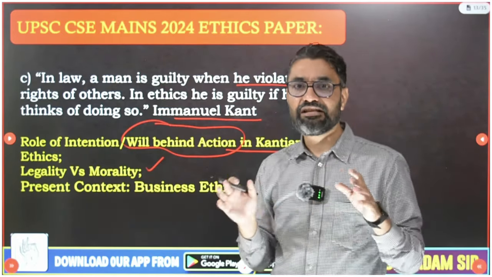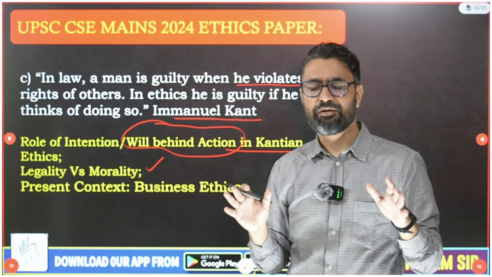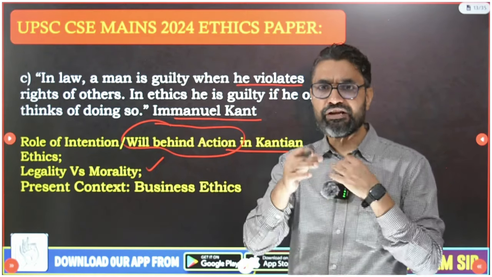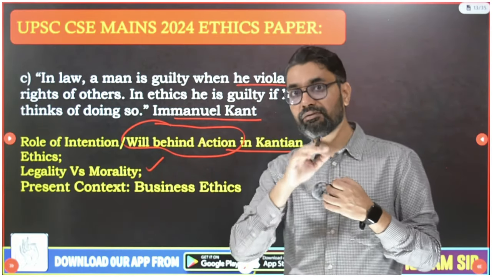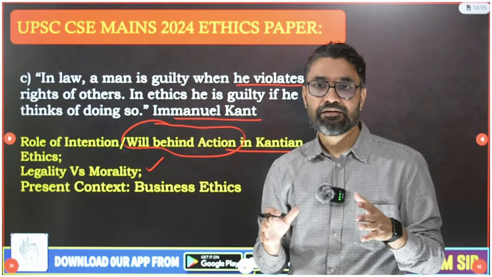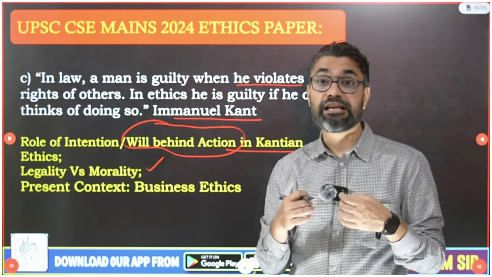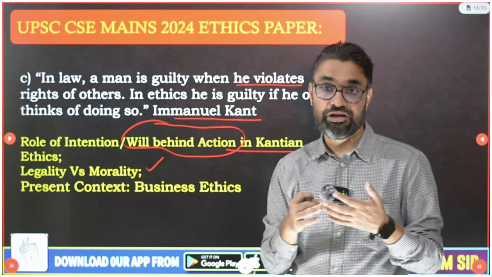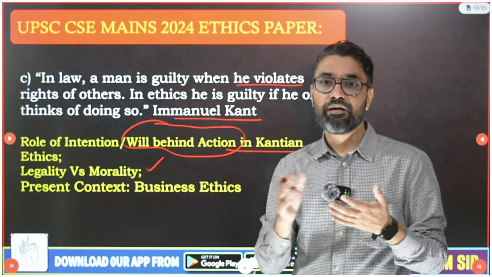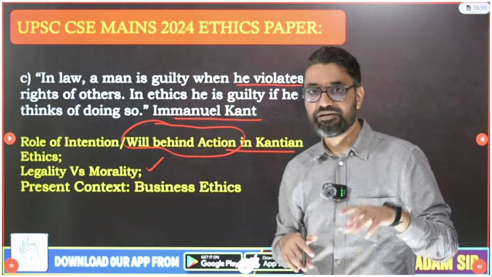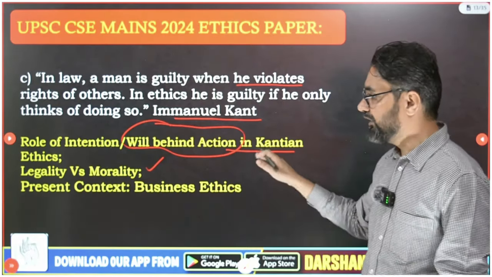And for Kant, nothing can be the purest. No one can blame you for an action that went wrong if your will is pure. And only that will can be considered purest which is categorical, an action that you carried out with categorical imperative intention, that is unconditional morality. Now what are all these concepts? We will discuss them in app classes, but here I can't go into detail.